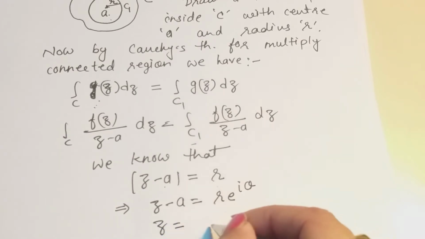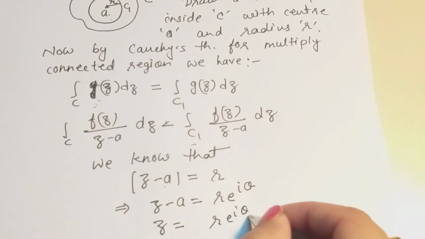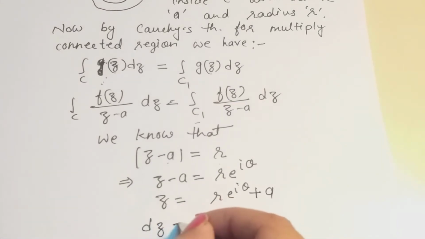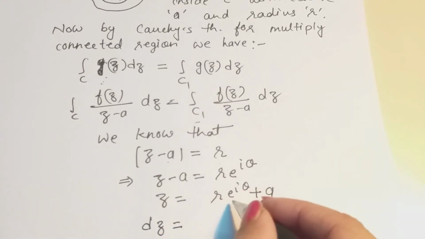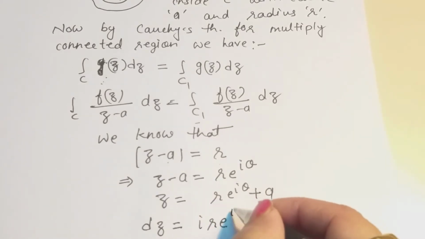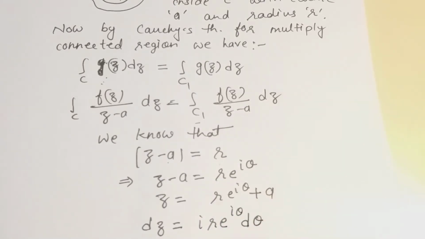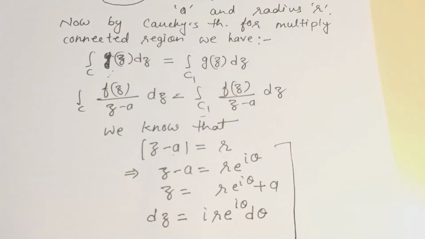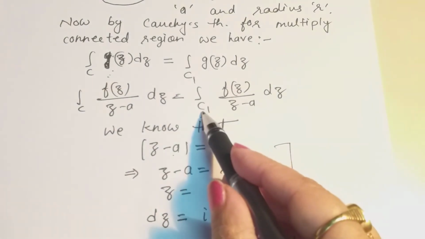So z is equal to r e to the power i theta plus a, and dz, we differentiate this function, is equal to i r e to the power i theta d theta. So we will have these values for this circle C1.